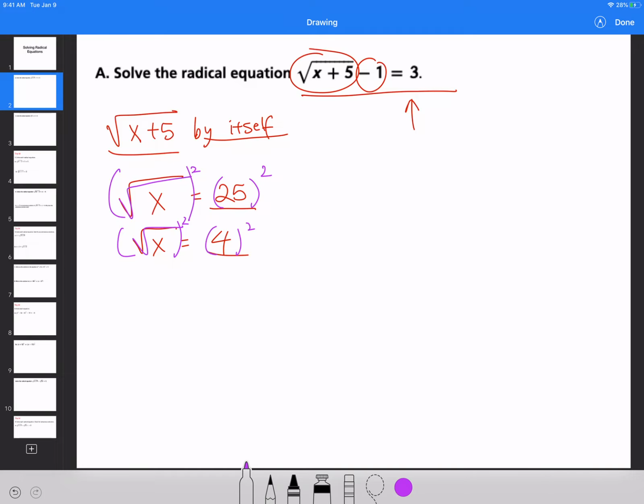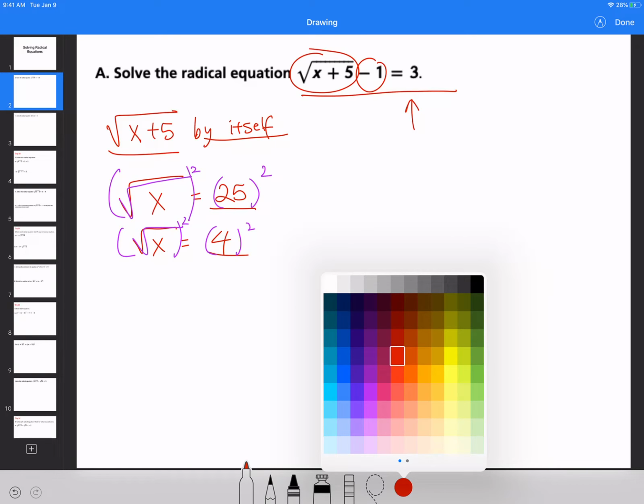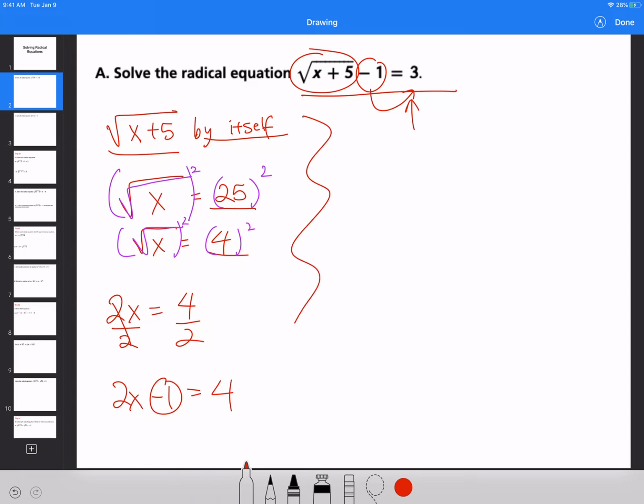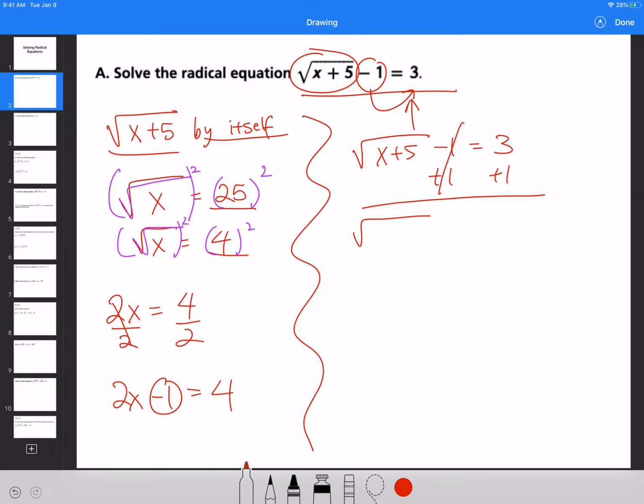Just like that. So it's pretty much the same thing as your algebra questions where you have 2x is equal to, let's say, 4. The very first thing that you have to do is divide by 2 and solve for it, right? But if you have 2x minus 1 is equal to 4, you need to get rid of this minus 1. That's why you want to get rid of this minus 1 on the top here as well. That is the very first thing. So if I rewrite this expression, you want to add the 1 to both sides first like this.